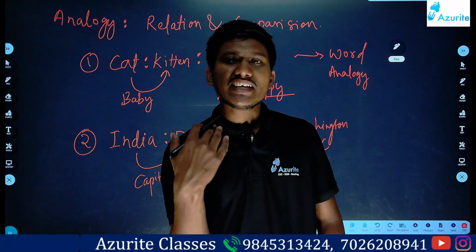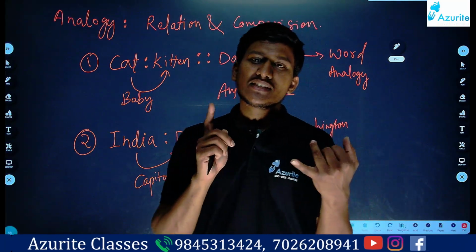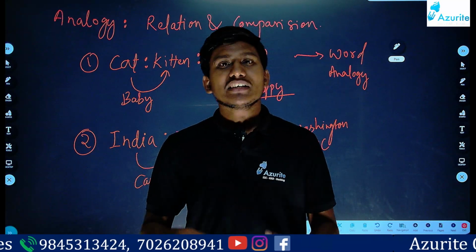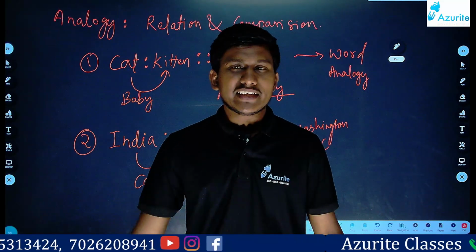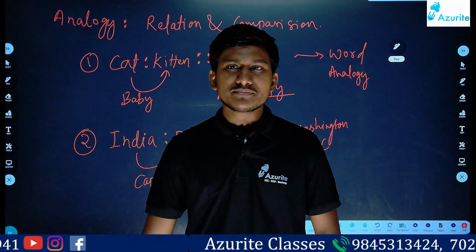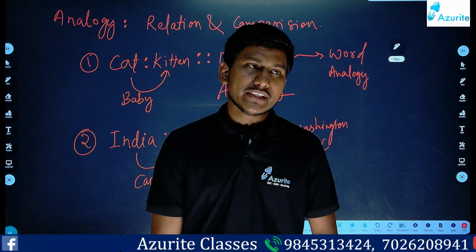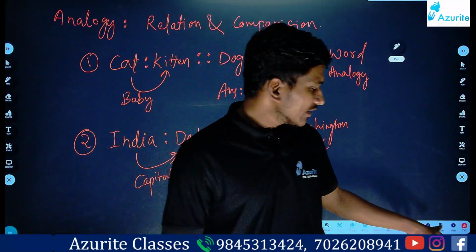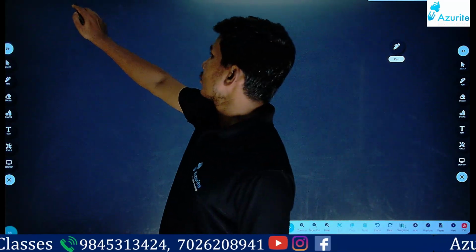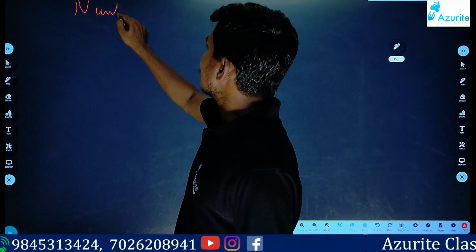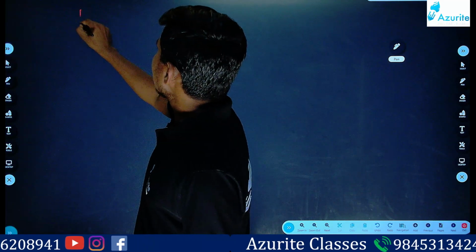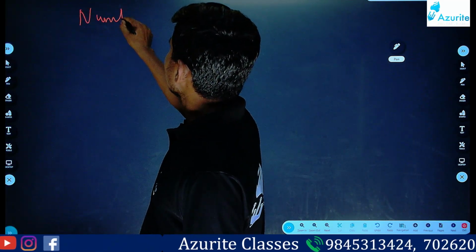So they may ask anything, okay, they can ask animals, places, river names, anything in the word analogy. Understood about word analogy? Yes, sir. Okay. So we'll see the next one, number analogy. In the number analogy, there will be numbers and there will be some relation.